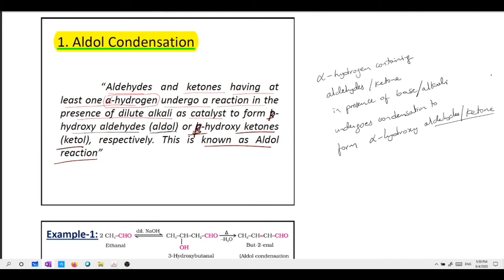The most important part here, so we have to remember: alpha hydrogen containing, in presence of dilute alkali undergoes condensation to form aldols or ketols depending on the starting material, the substrate, or some people call it as reactants.